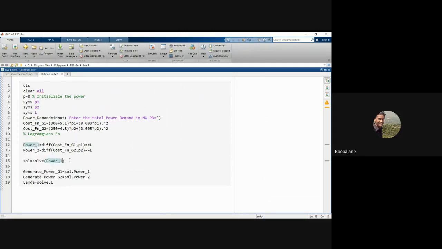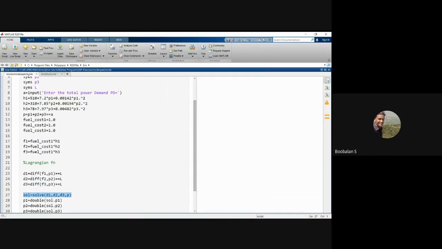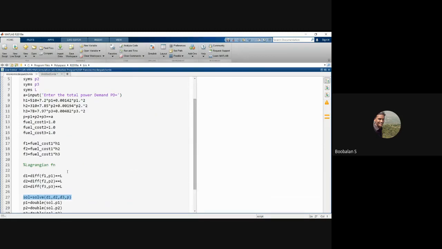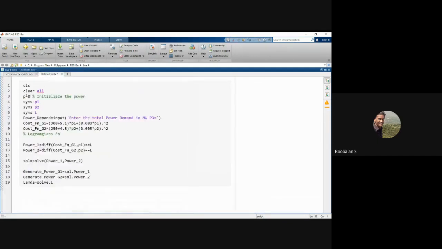So P power 1 comma power 2, right? So we just need to have this solve over here. So P1, P2, and we'll have one more variable that is P1, P2 and BP. That is my total power. So where did we use total power? We actually used a small p. We need to use small p.